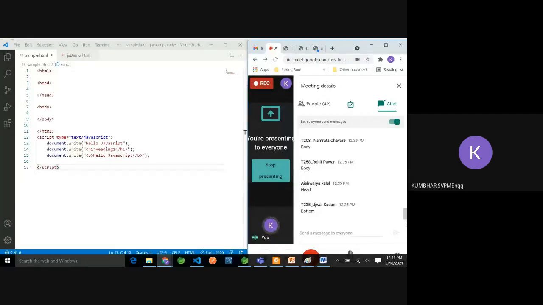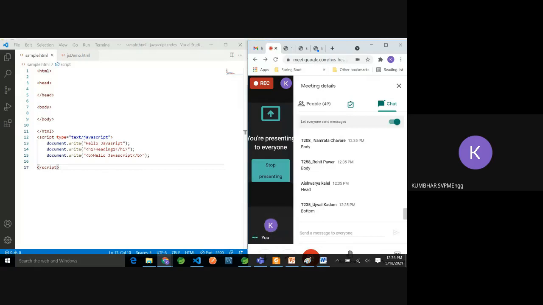After that, if the same JavaScript code is requested, then there is no need to go to the server because your JavaScript is at the client side. So the browser will execute that JavaScript at the client side only.